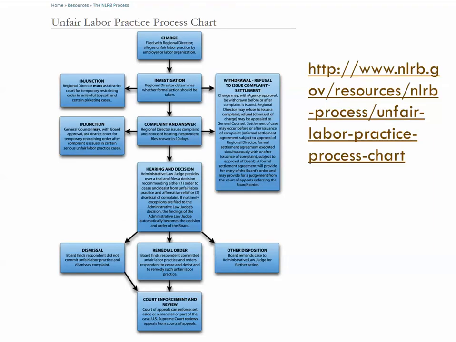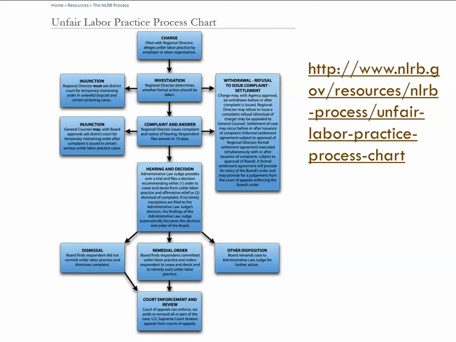So this chart is going to be a little bit difficult for you to see on the slideshow, I'm sure. So that's why I gave you the URL that you could go take a closer look at this. But this is a really good example of an unfair labor practice, the process of how an unfair labor practice charge would go through at the NLRB. So first the charge is filed, then there's an investigation. Then the regional director makes a determination whether there's going to be formal action. So already we can see that there's an informal adjudication at the top level.